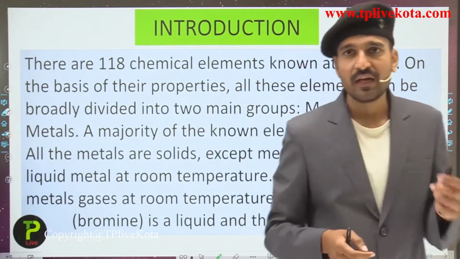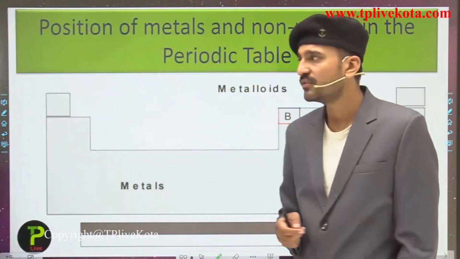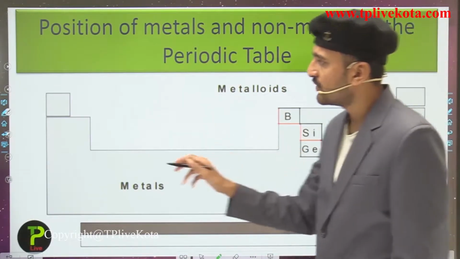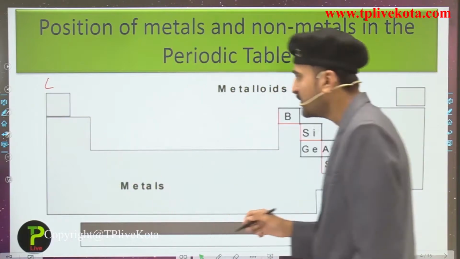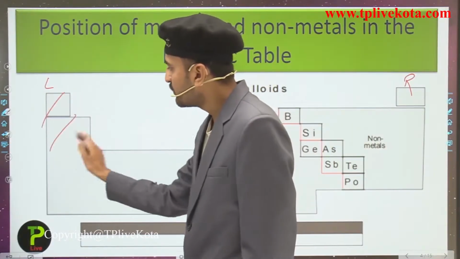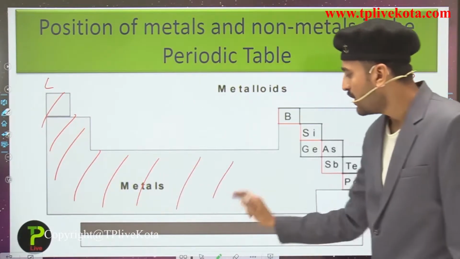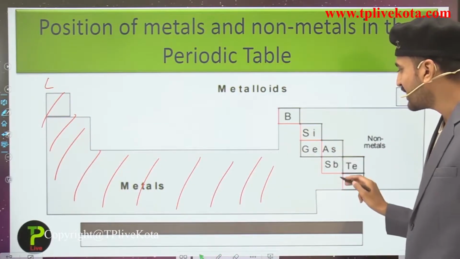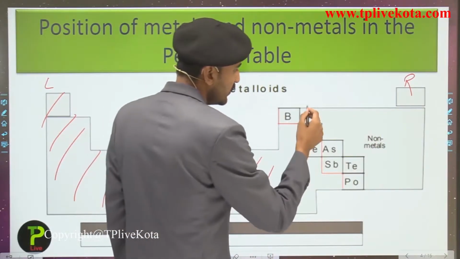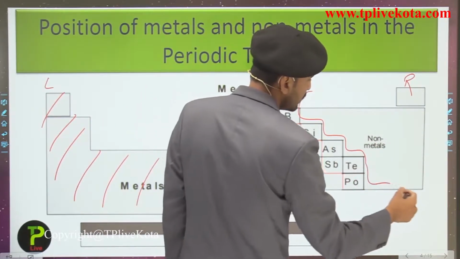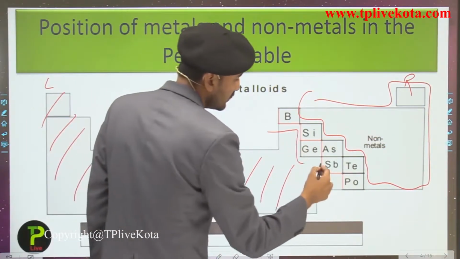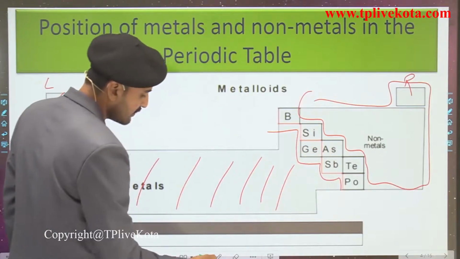Now students, let us see the position of the metals and non-metals in the periodic table. This is the left part of the periodic table, and this is the right part. In this part the metals are present, and here you can see a zigzag line which separates the metals from the non-metals. In this part you will have the non-metals.